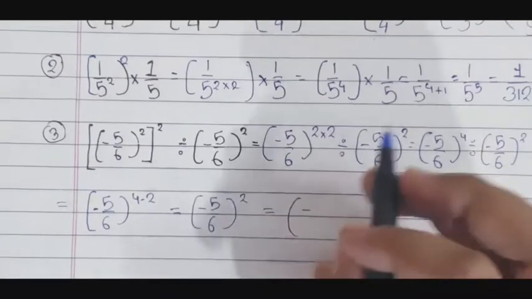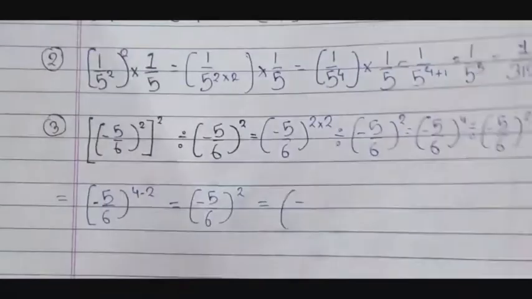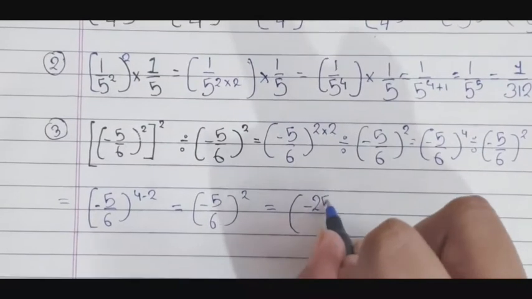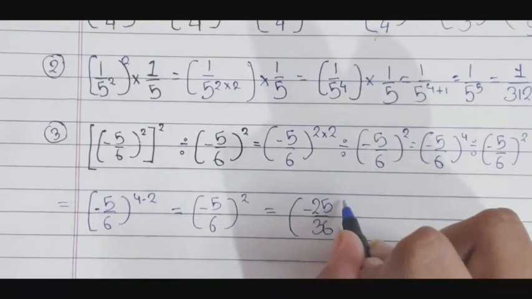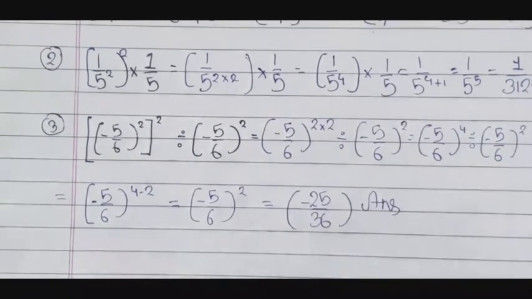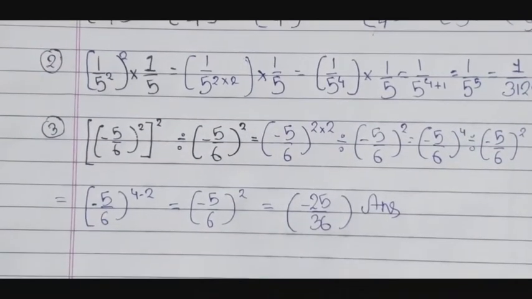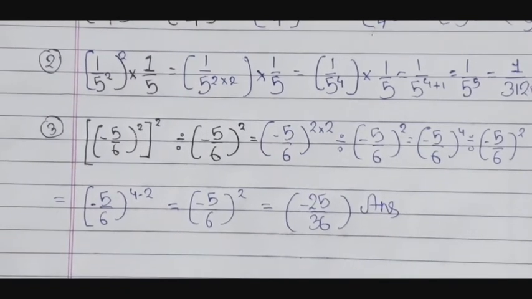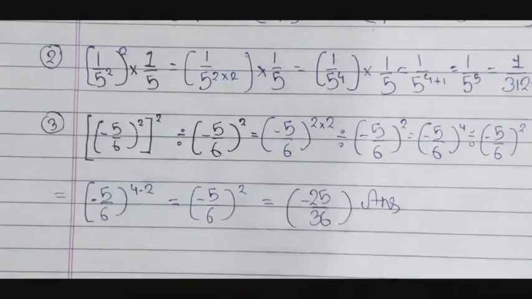5 into 5 divided by 6 into 6, so -25/36. Here there is much place to write the answer, so I had written the answer. You can see the solution. Seen? Yes, you have seen.